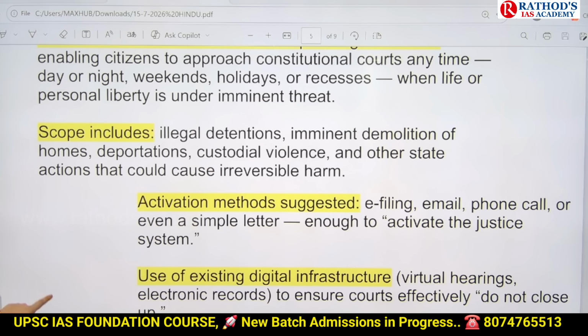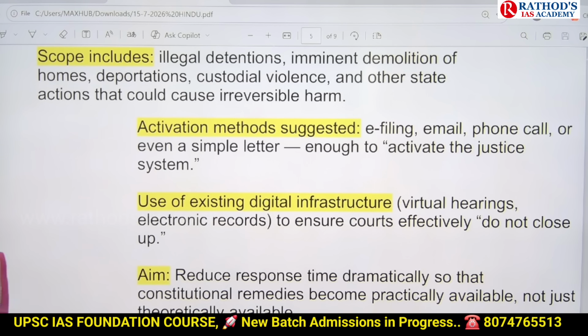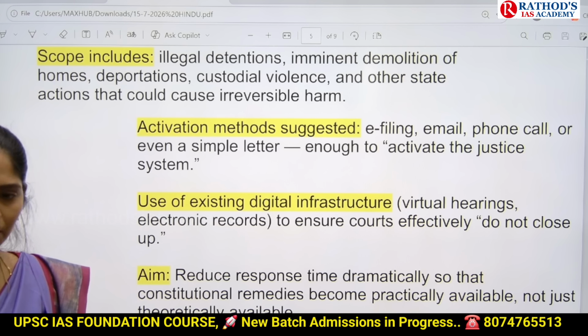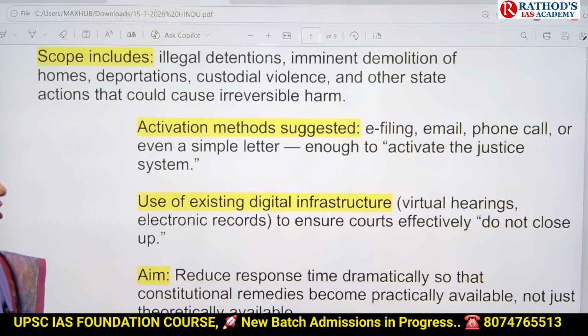And the next one is, what are the methods they are suggesting now? They can go for e-filing, which is nothing but electronic filing of cases, emails, even through phone calls, or even through a simple letter. They can activate the justice system.